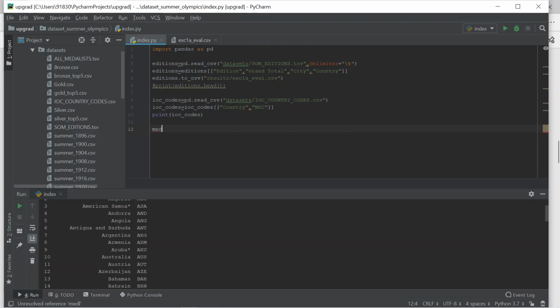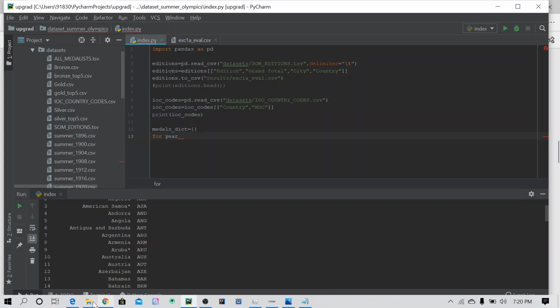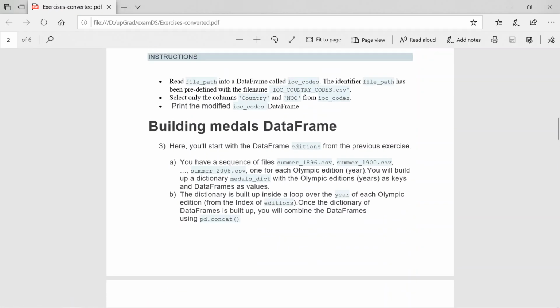First thing is I need to create the medals dictionary. Okay, this is the dictionary declaration in Python. And also I need to iterate over all the years in the editions. This is what they ask me. You start with the year, which is an Olympic edition, and take the year column.